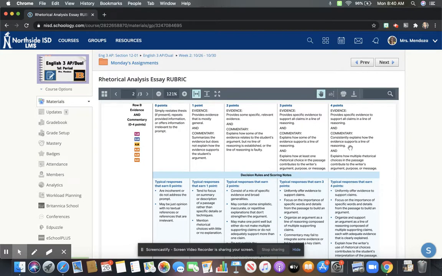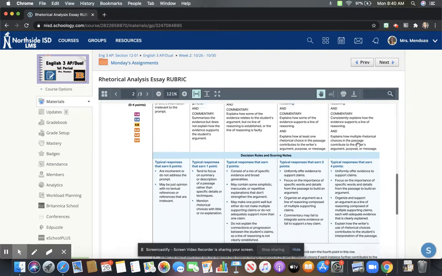And then when you look at the word choices up here, right, these are very similar. Explains how some of the evidence supports a line of reasoning, consistently explains how the evidence supports a line of reasoning. And that line of reasoning is basically that justification about how these choices do whatever it is that you said in your claim statement that reinforce the purpose. Think about that flow chart.